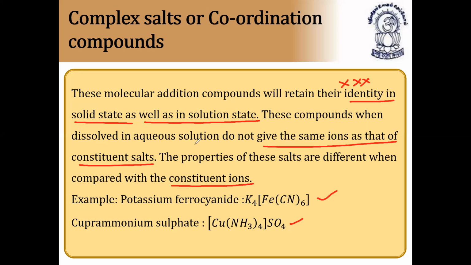These compounds, when dissolved in aqueous solution, do not give the same ions as that of constituent salts. For example, potassium ferrocyanide, when dissolved, forms 4K+ plus [Fe(CN)6]4-. Potassium will be separated and the iron cyanide complex will be formed. That's why the properties of these salts are different when compared with constituent ions. It has neither the property of potassium, nor iron, nor cyanide, whereas simple salts have their own properties.